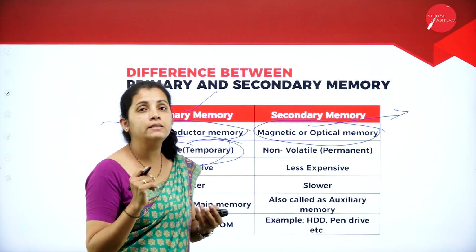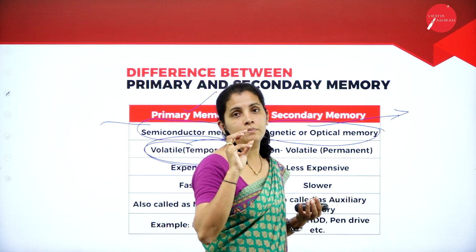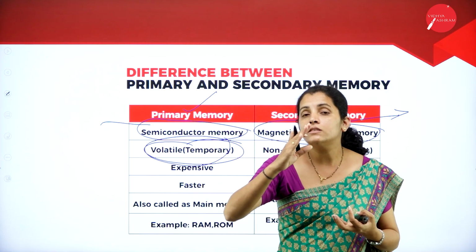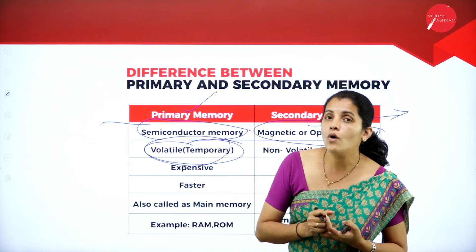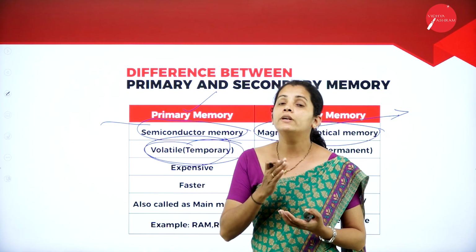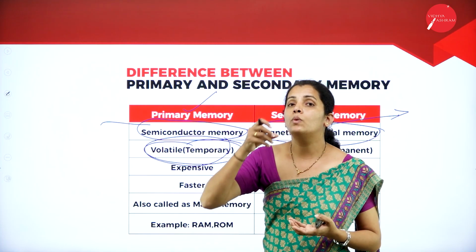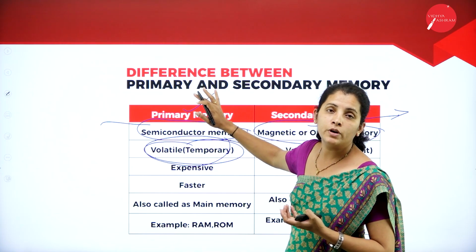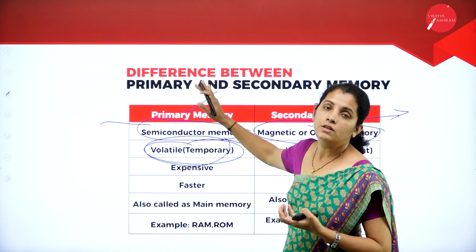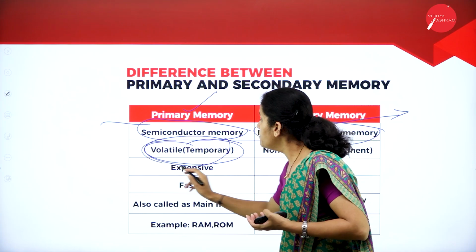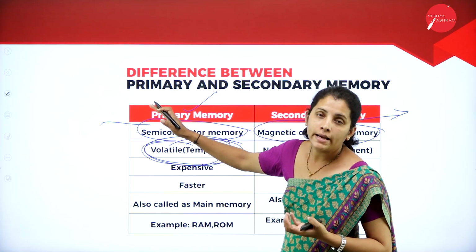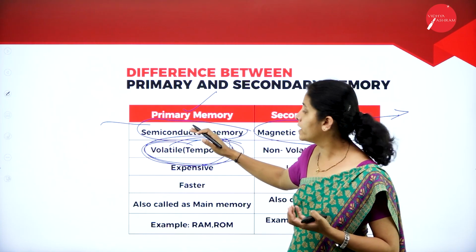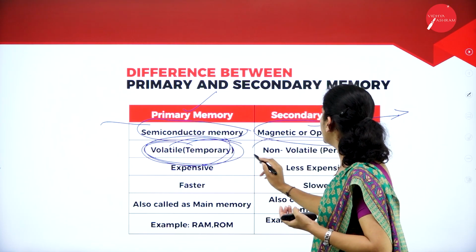Dear student, now tell me how to justify that primary memory is itself volatile memory. Consider the example that I'm going to store some data onto the primary memory. After some time, I'm going to turn off my computer system. Now tell me what is going to happen here. Here, whatever data I have stored onto the primary memory gets erased. So here, the primary memory is by nature volatile. That means temporary memory.